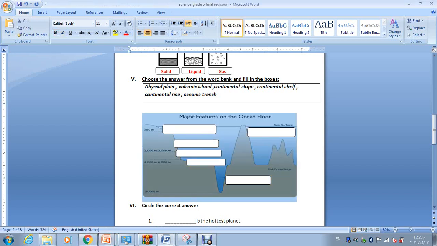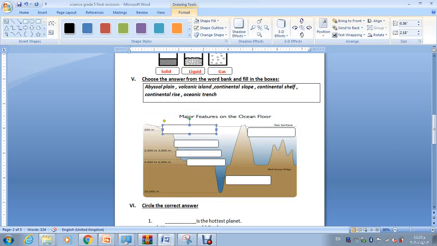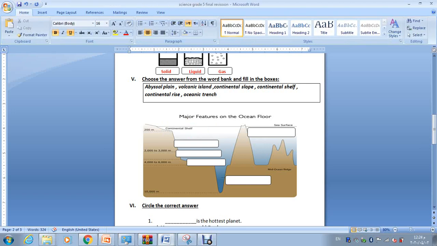So let's now try to remember what this word actually was. We called it what? Try to look in your book. We named it continental shelf. So the first word that's directly after the surface of the water, we named it continental shelf. Now remember when I told you there is like a slide, it falls steeply, an area where the ocean rapidly gets deeper. What do we call this area? It's steep like the slide, it's sliding down.